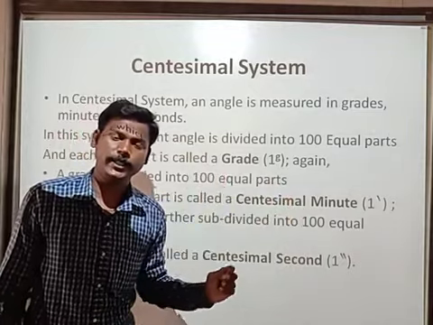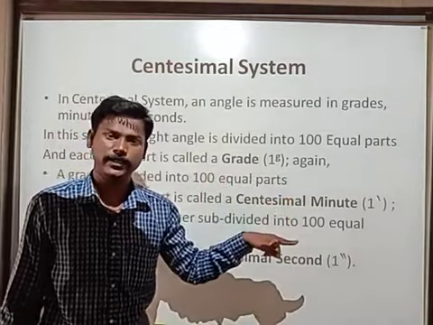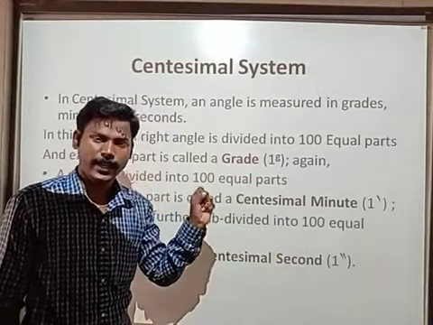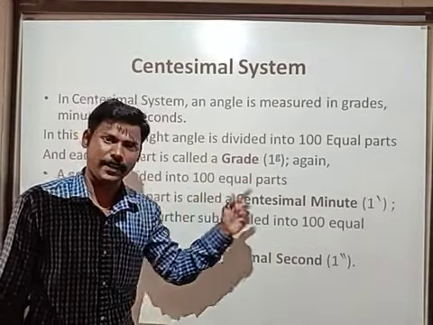In the sexagesimal system, a right angle equals 90 degrees. But in this system, a right angle equals 100 grades.